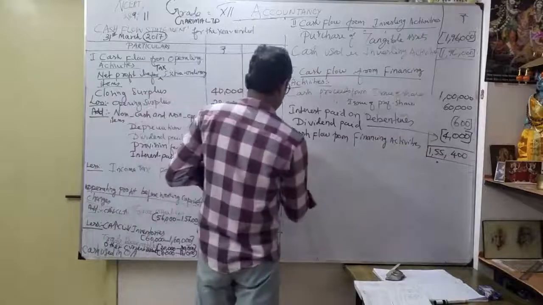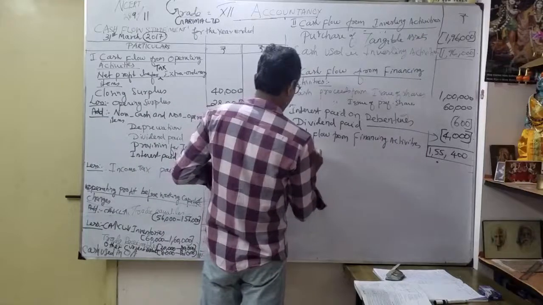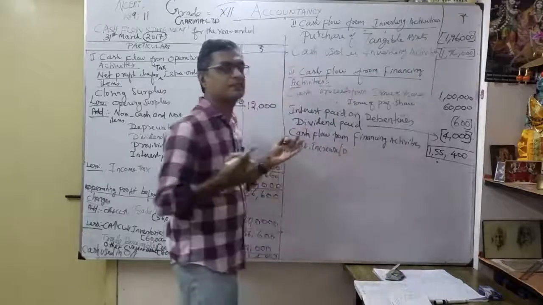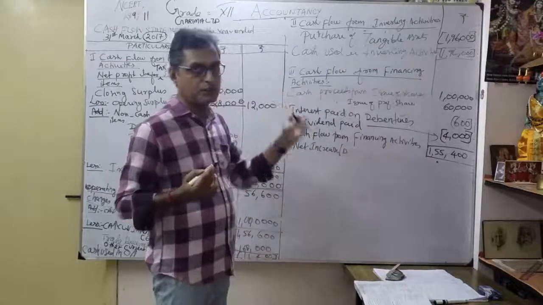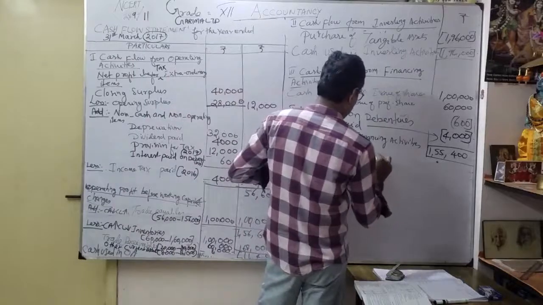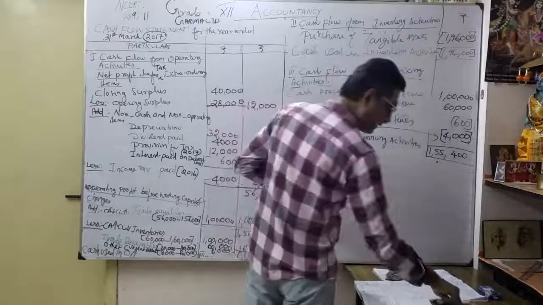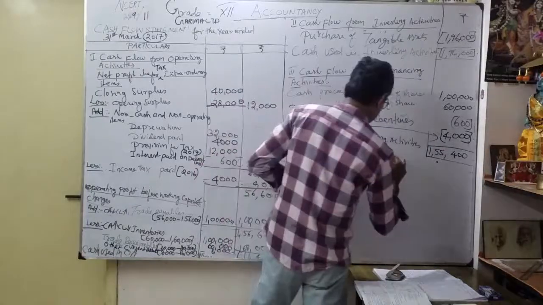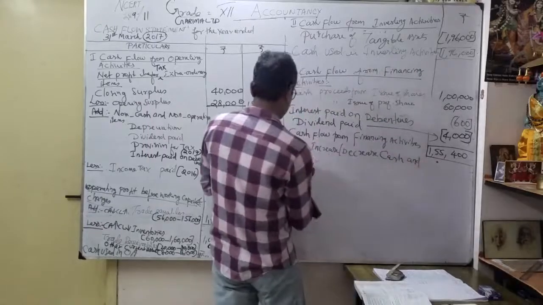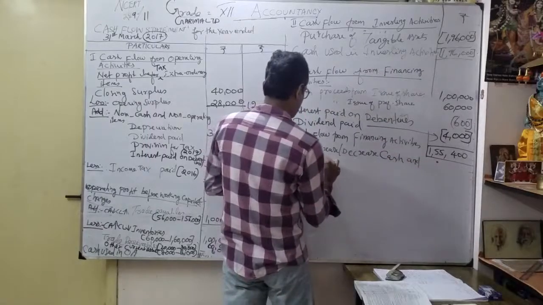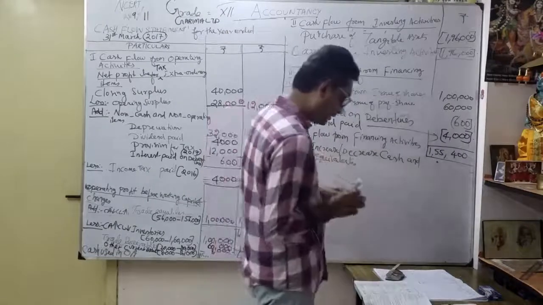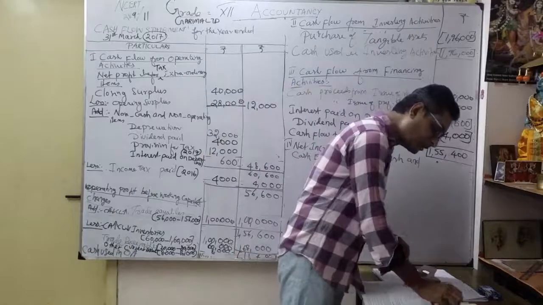Fourth, Roman letter, fourth. What is that? Net increase, decrease. We don't know whether increase or decrease. That's a better way. Both increase slash decrease. Okay. Net increase or decrease in cash and cash equivalents. Okay. So now for understanding, you know how to write. Very simple. See how we are going to write.